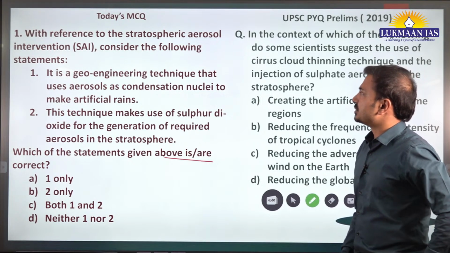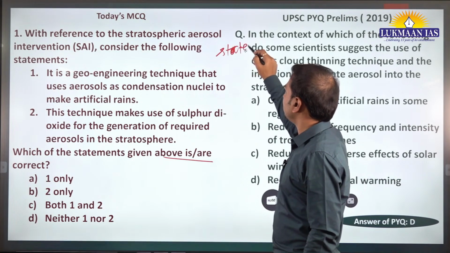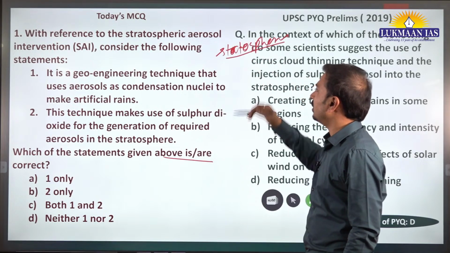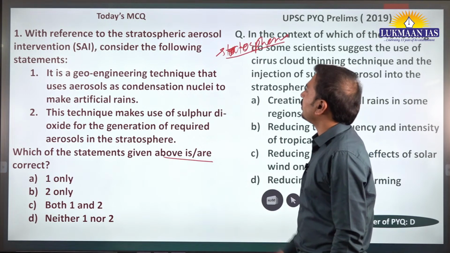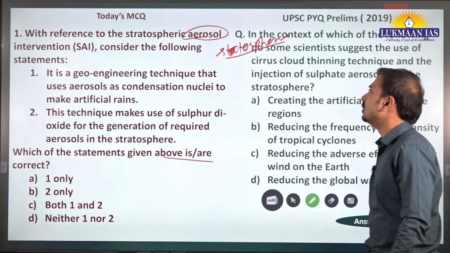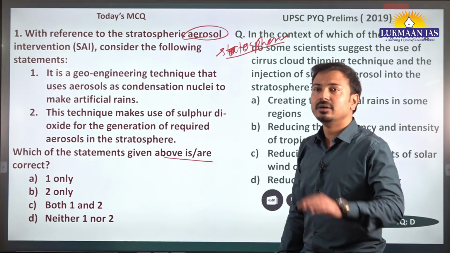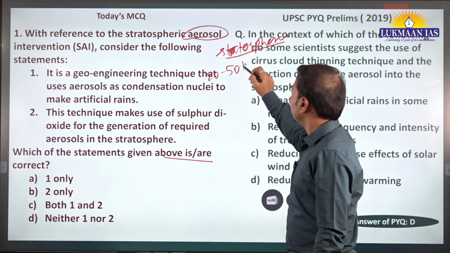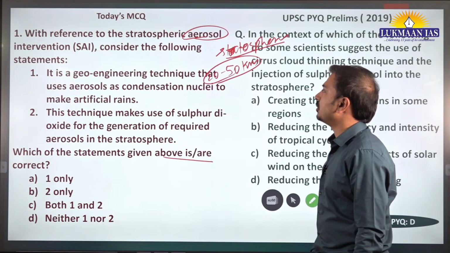As the name suggests, stratospheric: something that we are injecting in the stratosphere, which is above the troposphere, the lowermost layer. So aerosol, it is talking about aerosols, and intervention or injection. Somehow we are trying to inject these aerosols in the stratospheric layer, from 20 to 50 kilometers from the earth's surface. Let's try to understand what it is talking about.